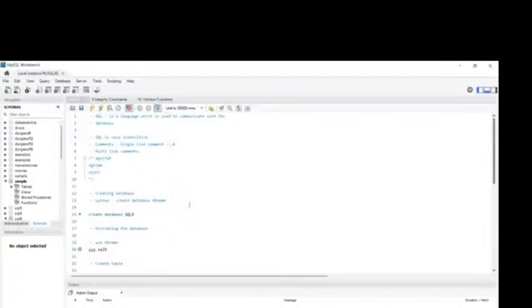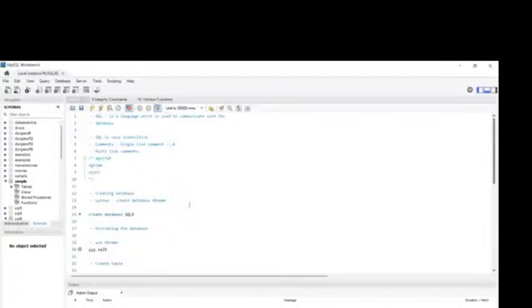Maybe tomorrow I'll show you the installation process of MySQL. Now I'm explaining once more how to create a database. You can see all the databases in my system here. Once you install it for the first time, you can see only one default database. After that, whatever you create, you will find here.